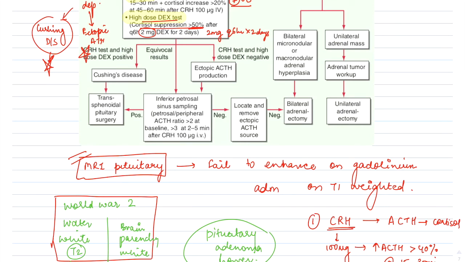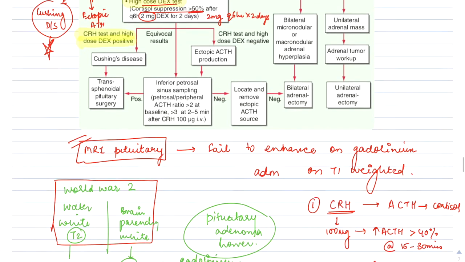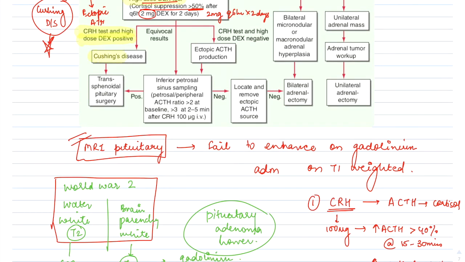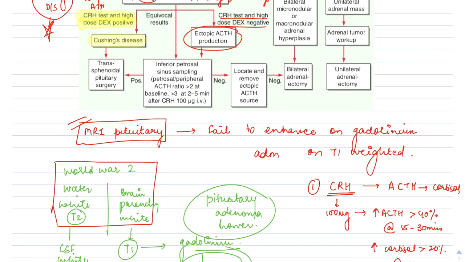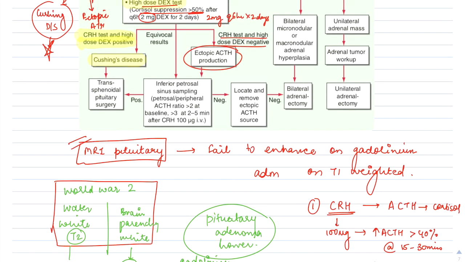If both the CRH test and high dose dexamethasone test are positive, then it is the diagnosis of Cushing's disease. If, however, the CRH test and high dose dexamethasone test are negative, it means it is ectopic ACTH production. Okay, and equivocal results we need to further investigate by inferior petrosal sinus sampling.